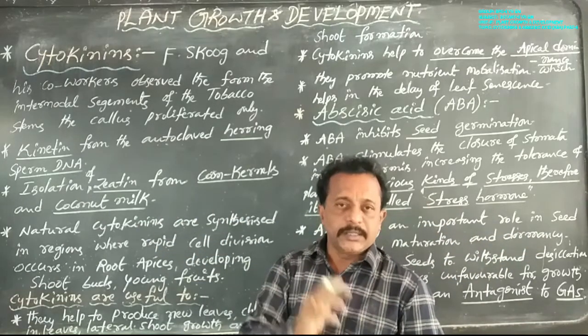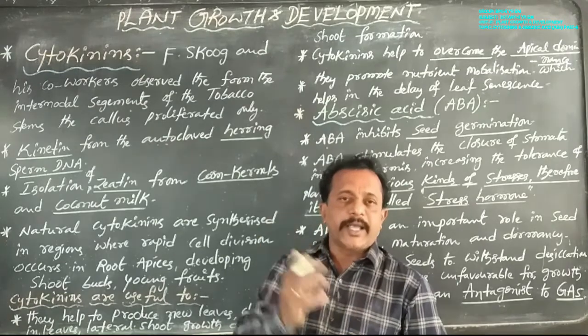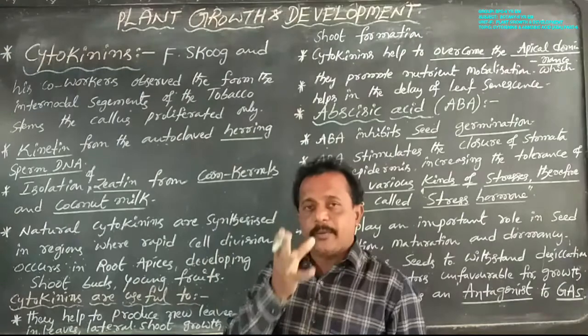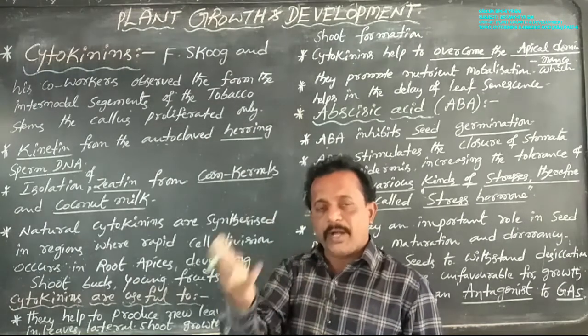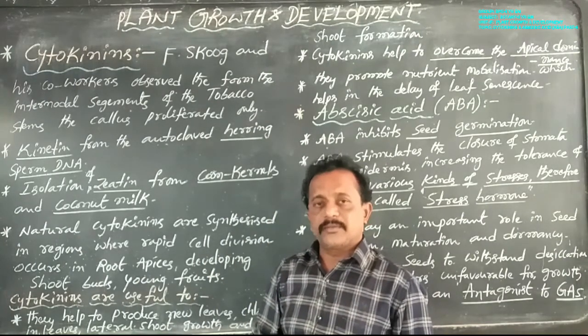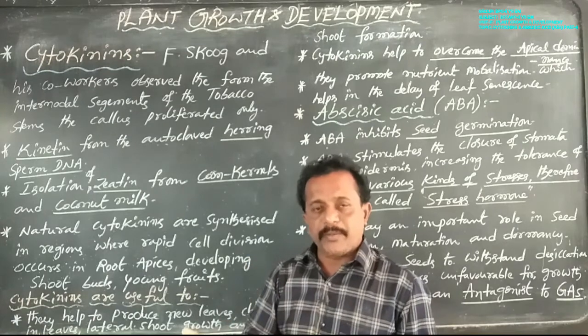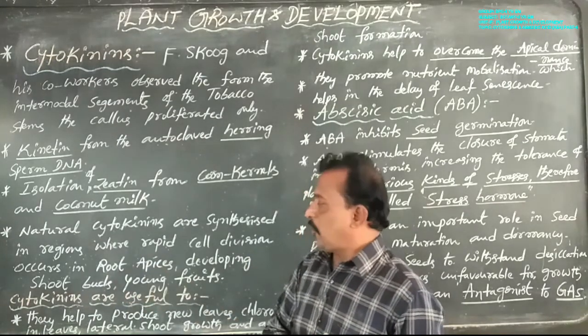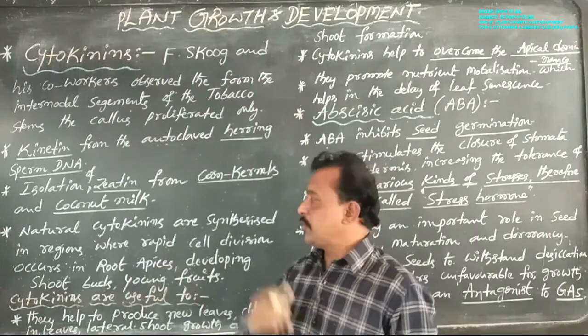That is axillary buds, and young fruits. Young fruits form one type of gelatin, root apices form gelatin, and developing shoot buds form gelatin.